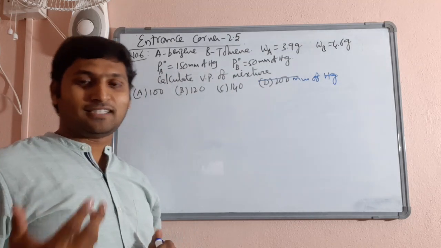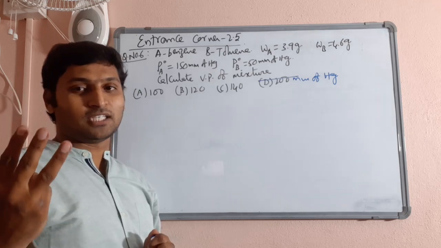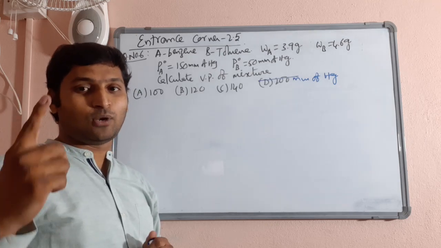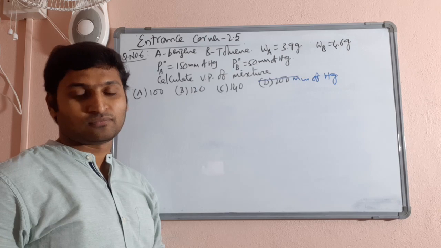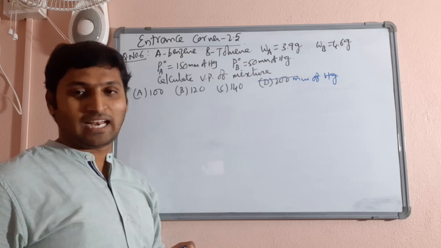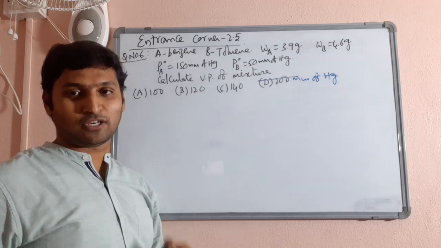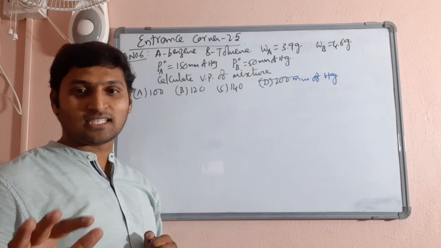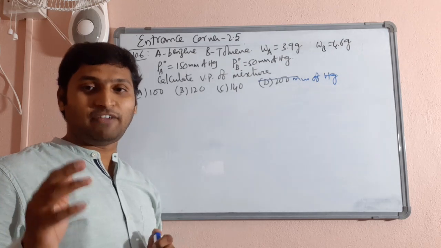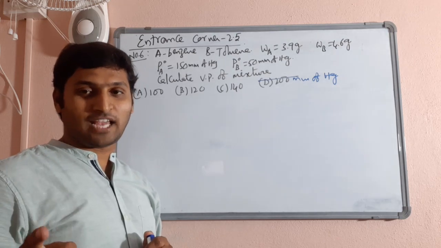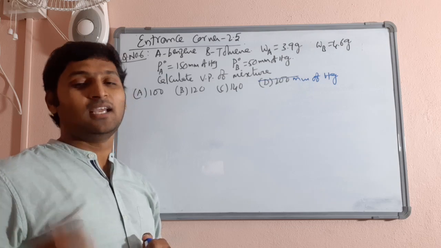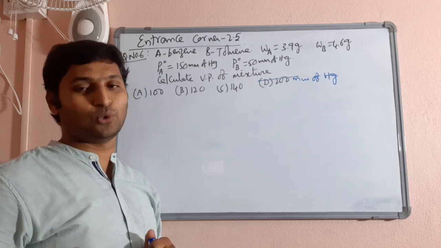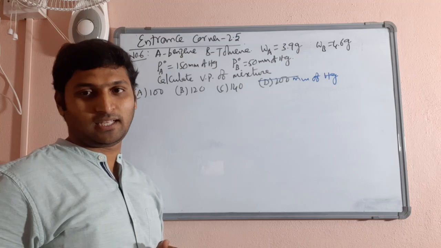Now what if there is an option in which three options are above 150 and only one is below 150? Obviously, you would select that as the answer without doing any further calculation. Please understand, the options could be like that. If examiner wants you to save your time, options will be like that. If examiner wants to force you to do the calculations, options will be like this.